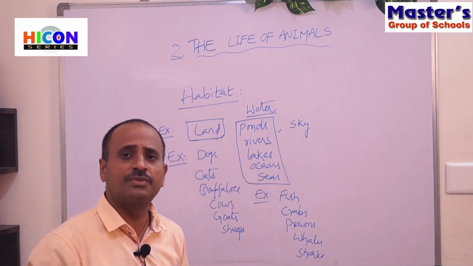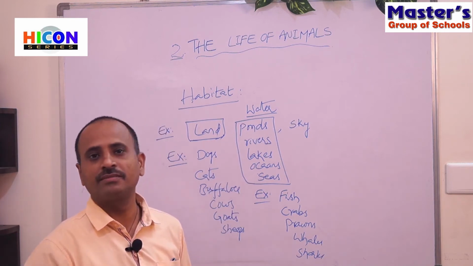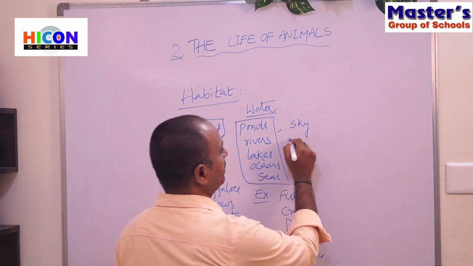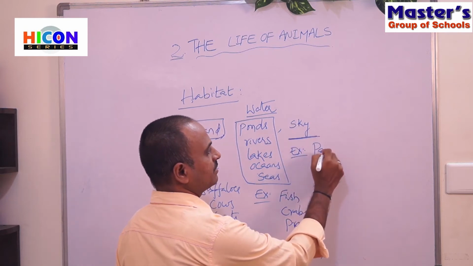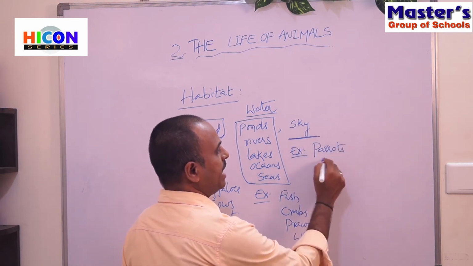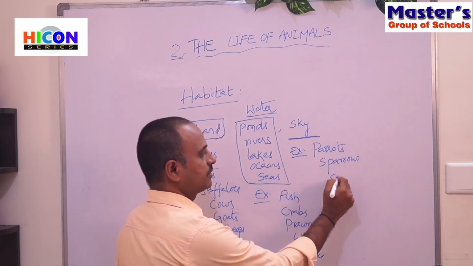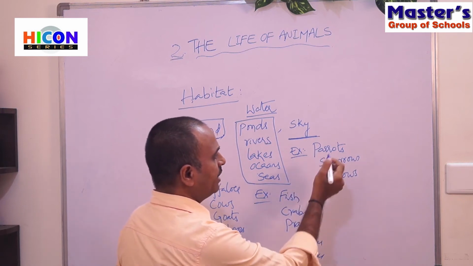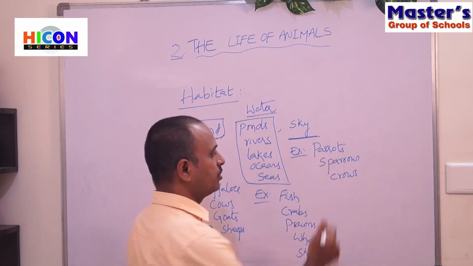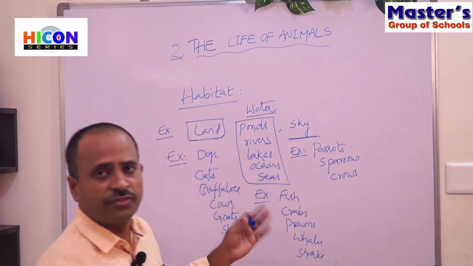And we can also observe some animals that fly in the sky, especially birds. The birds which fly in the sky are, for example, parrots, sparrows, and crows. These are the examples for the birds which fly in the sky.